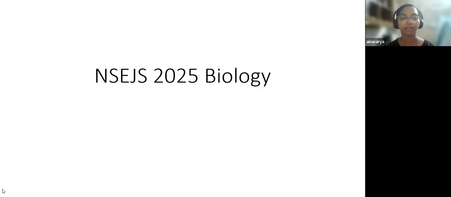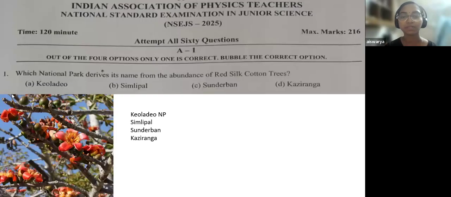So we will discuss all the questions from the biology part, both the botany as well as the zoology questions. Before getting into the question paper, I hope you all know there are two parts. In the first part, only one option from the four will be correct, and in the second part, more than one option will be correct. So we will start with the question paper. Okay, so this was the first question.